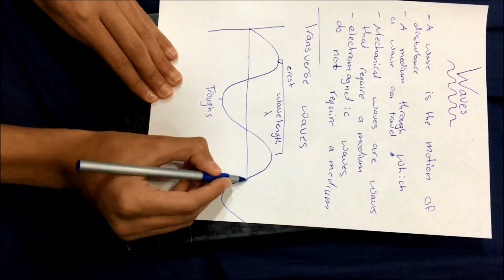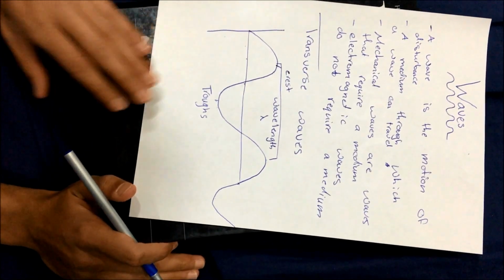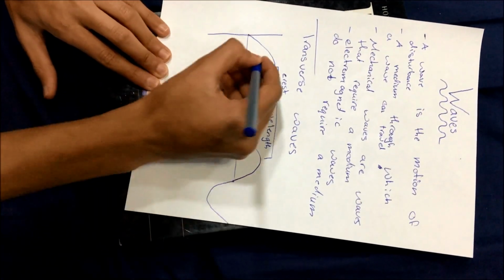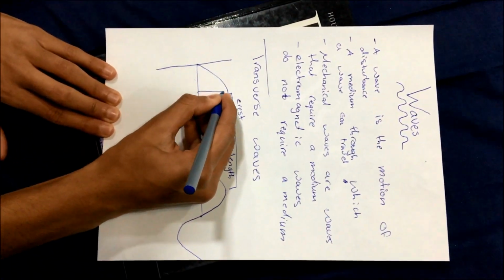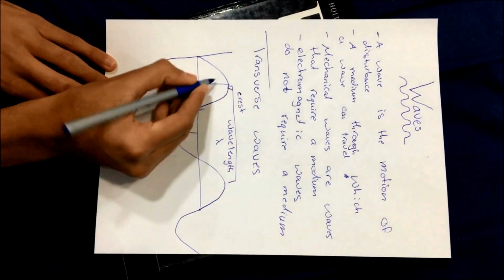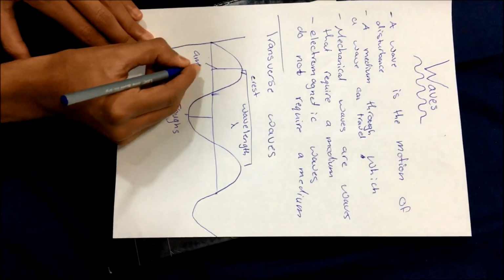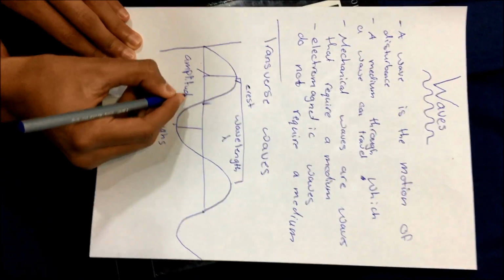All of them can be classified as wavelength. We also have amplitude, which is from equilibrium position to the highest point or lowest point. So this and this would be amplitude.